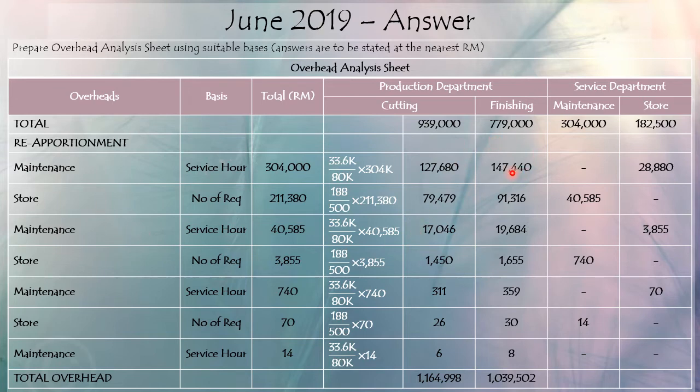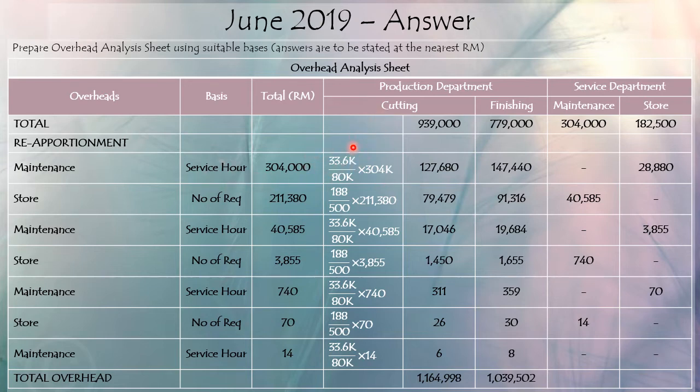Okay, so how do we reapportion the overhead from service department to production department? Okay, you can start anywhere. You can start on either maintenance or store department. So in this case, I start first with the maintenance department. I would like to transfer 304,000 to the production department. So what will be the most suitable basis of apportionment? For maintenance, the best basis of apportionment should be the service hour. So if a department uses more of the maintenance service, then they will have to take more of the maintenance overhead. Okay, so in this case, you can see that